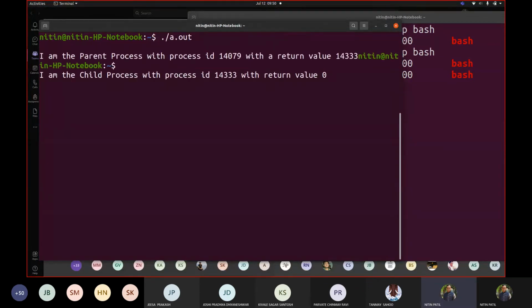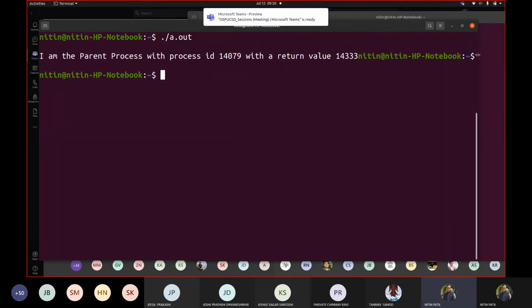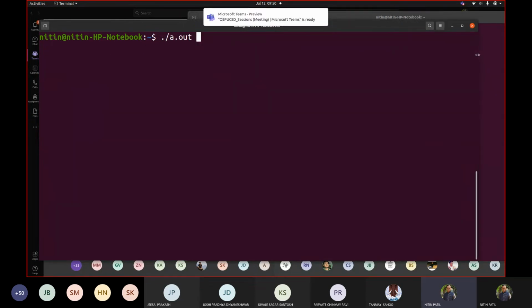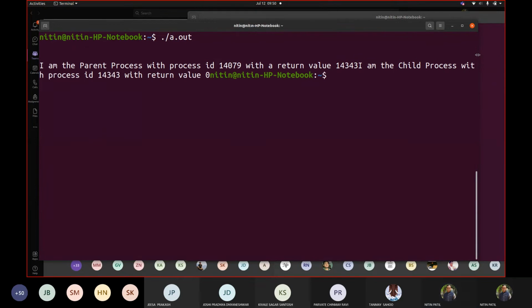Let us execute it. Now it should not be a surprise for you. Sorry, let us execute it one more time. So I am the parent process with the process ID this, with return value this. I am the child process with process ID this, with return value 0.